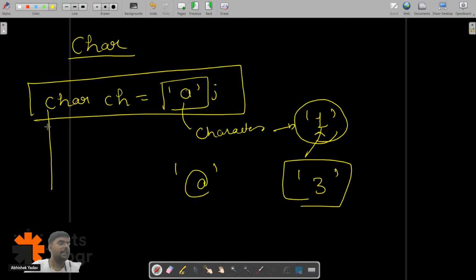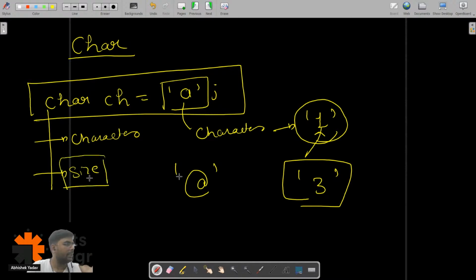And again, this data type is providing us a lot of information. The first information is that it is of character type. The second information is about the size. Can you guys write in the chat what will be the size of the character data type? Anyone from the audience? If we write 3 without single quotes, you will get a compile time error, Harsh, right? Correct, 1 byte. So the size of the character is 1 byte.